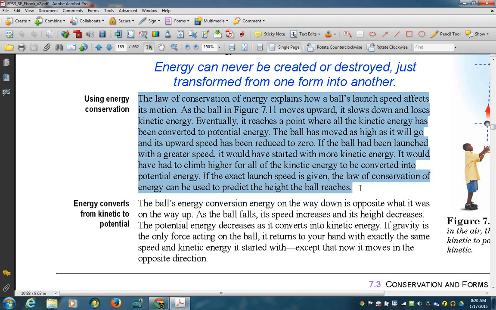If the ball had been launched with a greater speed, it would have started with more kinetic energy. It would have to climb higher for all the kinetic energy to be converted into potential energy. If the exact launch speed was given, the law of conservation of energy can be used to predict the height the ball reaches.